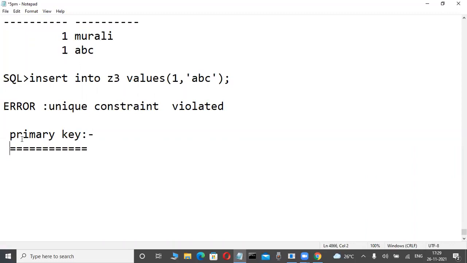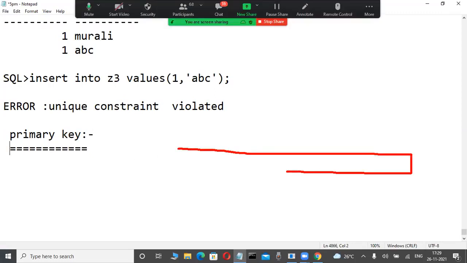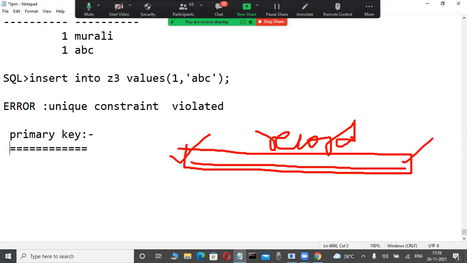Okay, that is correct. But what is the purpose of a primary key? Yesterday I told you: unique identification of the record in a table. If you are a good professional, you will say it like that. Millions of records are available, yet it uniquely identifies only one record.